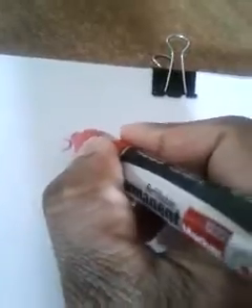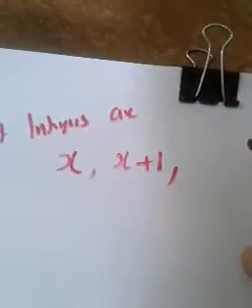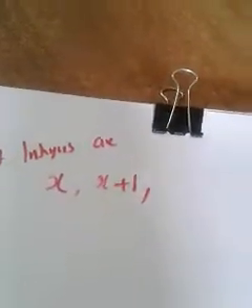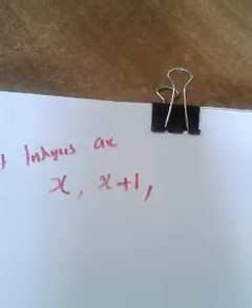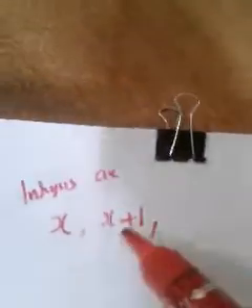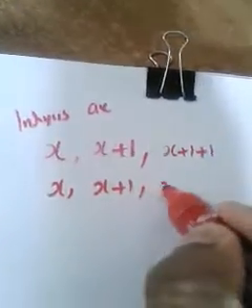Let the integers start with x. Which will be the next consecutive integer? Can you say x plus 1? I'm not going to explain the reason, because we already explained. If you are starting with 2, the next integer will be 3, that is 2 plus 1, no? Just after 3, that is 4, that is 3 plus 1. So when you get the first integer, just add 1 to get the second integer. When we get the second integer, add 1 again to get the third integer. If the second is x plus 1, the third integer is x plus 1 plus 1. So in that way we get the integers x, x plus 1 and x plus 2.